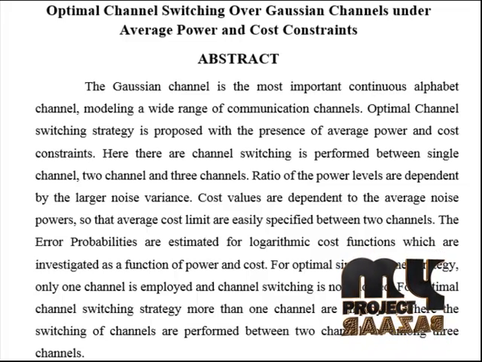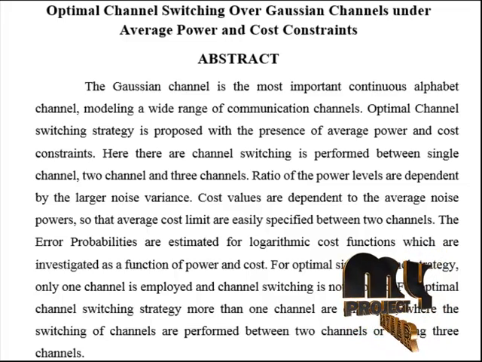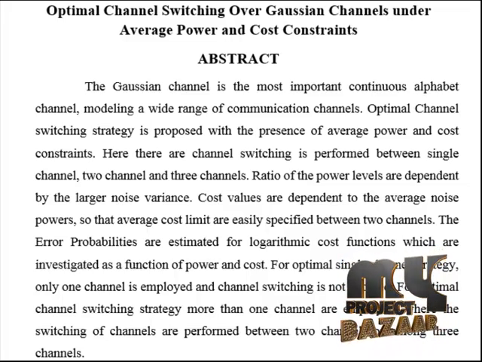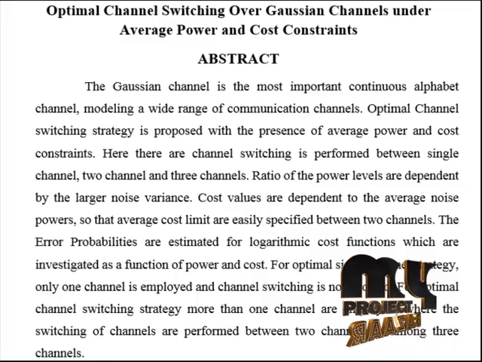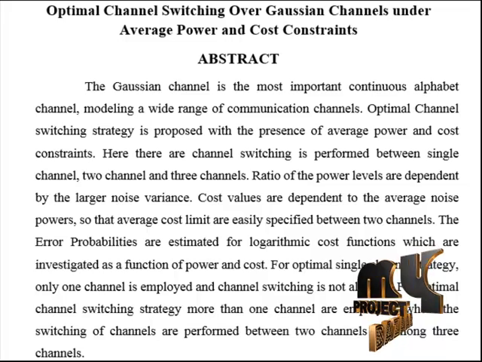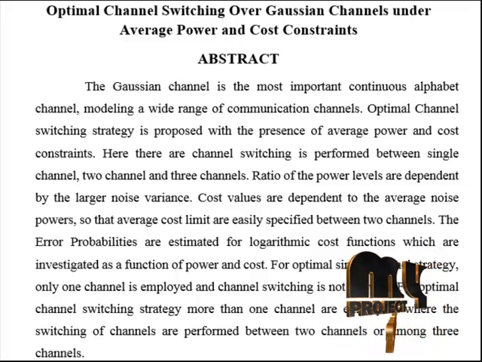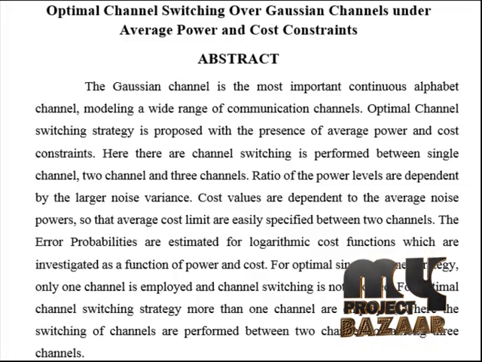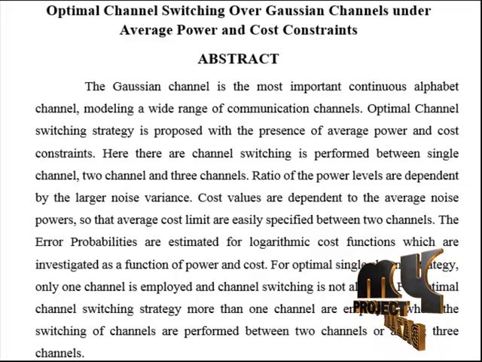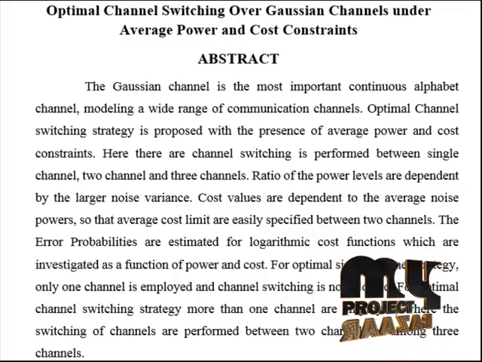For the optimal single channel strategy, only one channel is employed and channel switching is not allowed. For the optimal channel switching strategy, more than one channel is employed, where the switching is performed between two channels or among three channels. A generic cost function is derived, which shows that the optimal channel switching strategy is to switch among at most three different channels. Channel switching is not allowed for the optimal single channel because only one channel is employed.